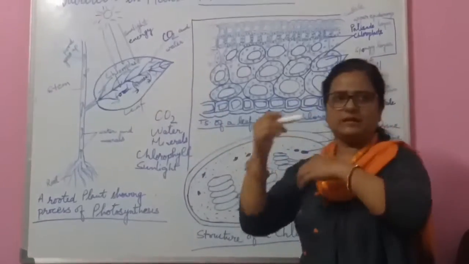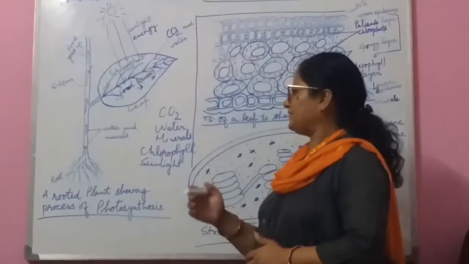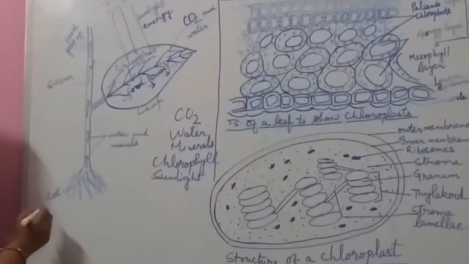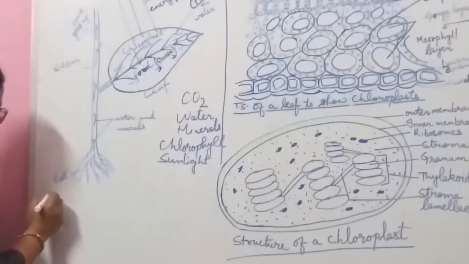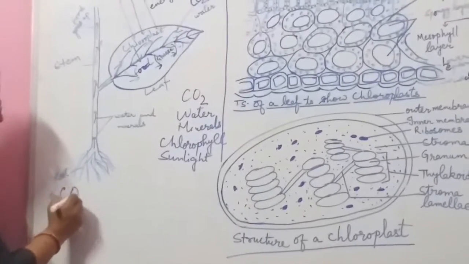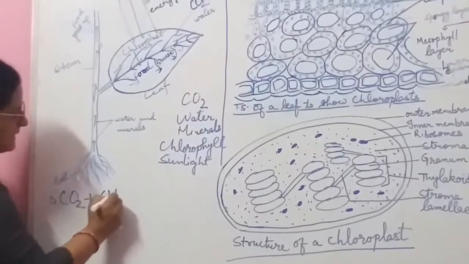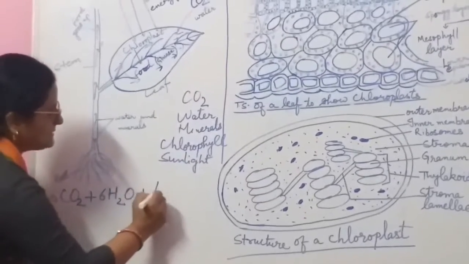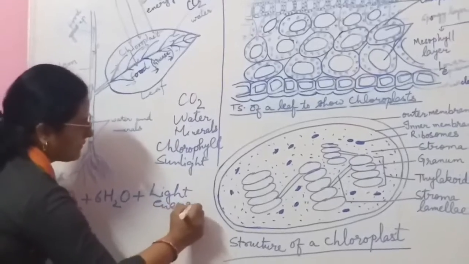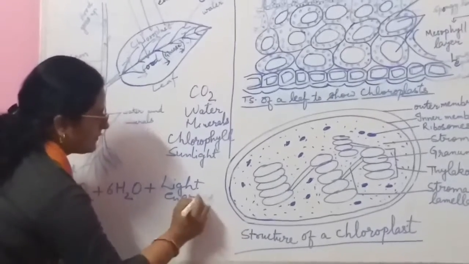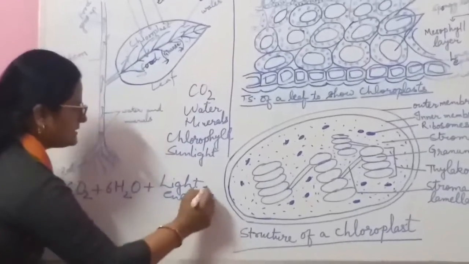Then the chemical reaction takes place, and I am going to write the equation, that is the reaction of photosynthesis. 6CO2 plus 6H2O plus light energy, what does it give?